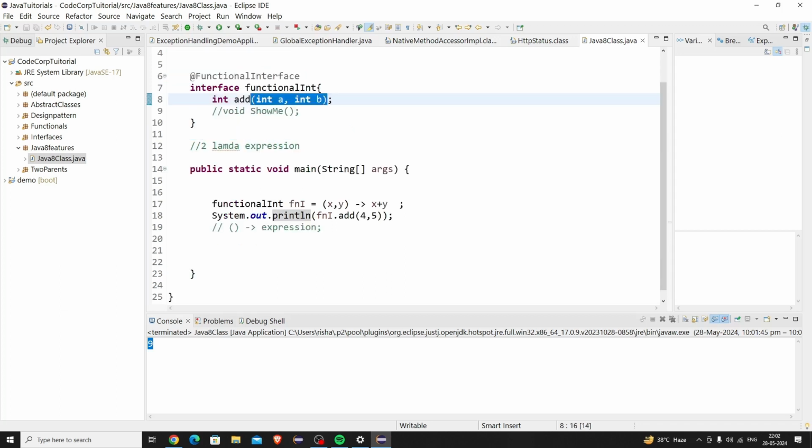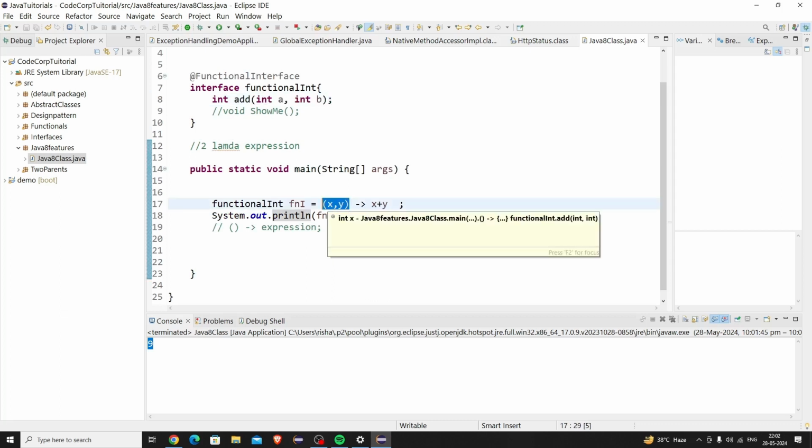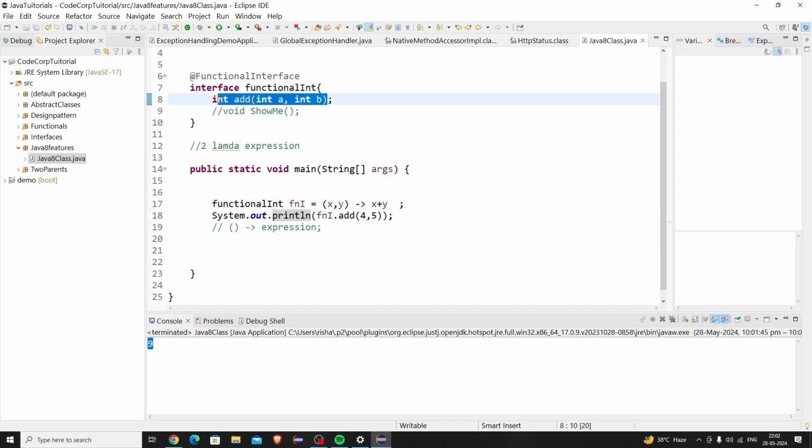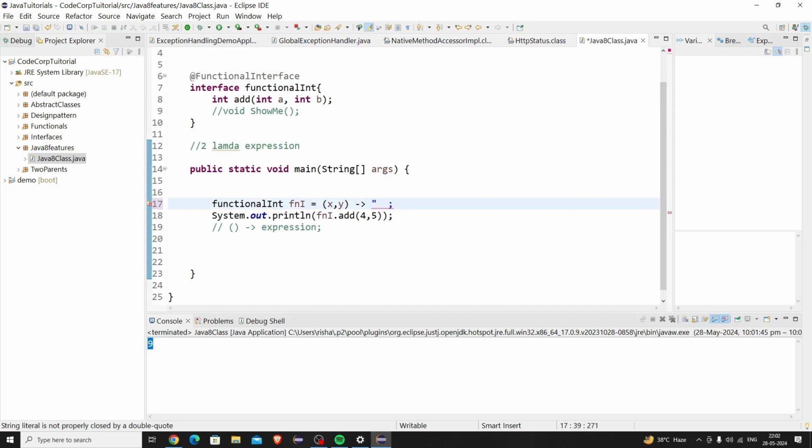Just keep in mind the lambda expression should have the same number of inputs that you are passing here, and it should return the type of value that you have defined here. Suppose I am returning CodeCorp here, then this is not a good lambda expression because the interface returns an integer. If I change this to string, then it will be good to go, and we don't have any problem with that. We'll get CodeCorp as the output, as you can see here.